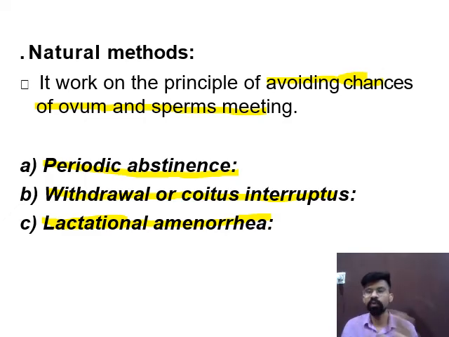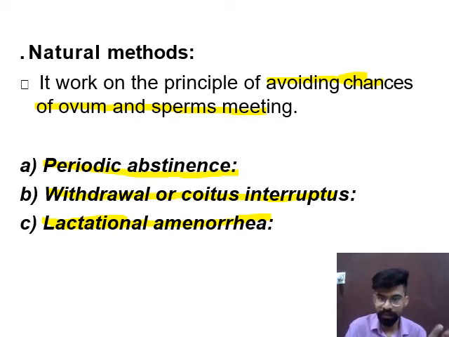In the first 6 months there is no menstruation and no ovulation according to lactational amenorrhea. But if the female stops lactation just after 2 or 3 months of delivering a baby, then the menstruation cycle may start again, or ovulation may occur. So the chances of fertilization can take place in lactational amenorrhea also.